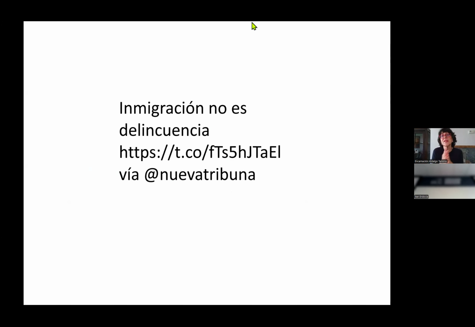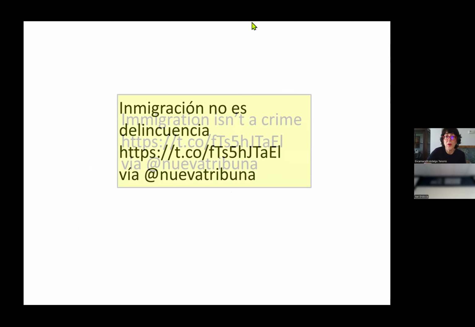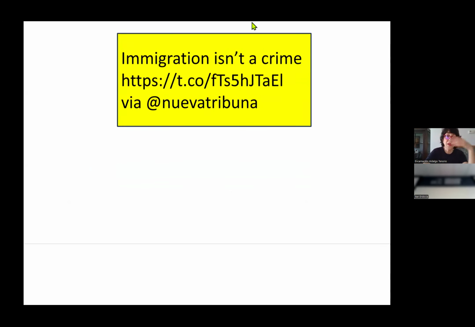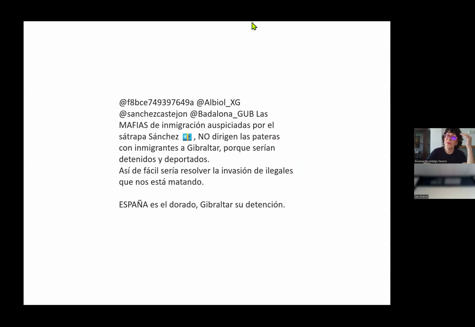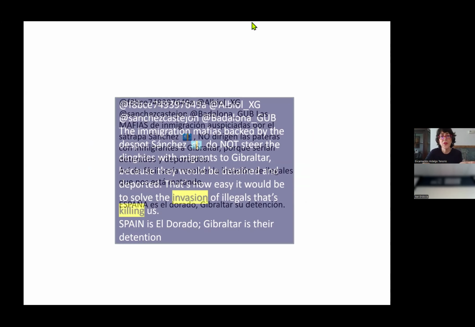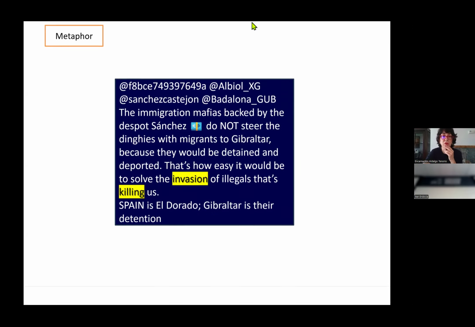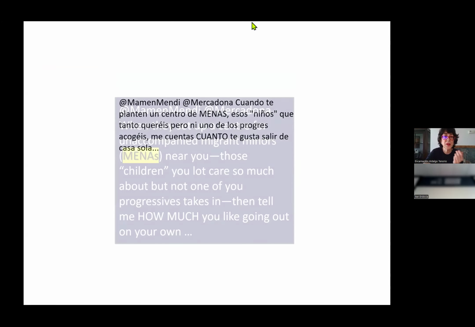Sometimes we found examples like this. Immigration isn't a crime, but generally, and this is what makes us scared or worried or concerned, we saw something like this. So that's how easy it would be to stop the invasion of illegals that's killing us. So there are lots of metaphors, as I said before. But sometimes we find something like this.